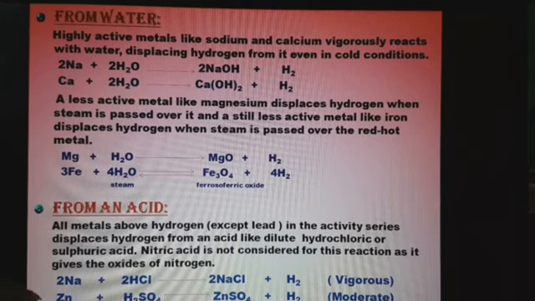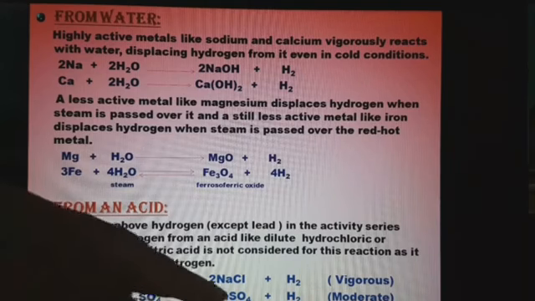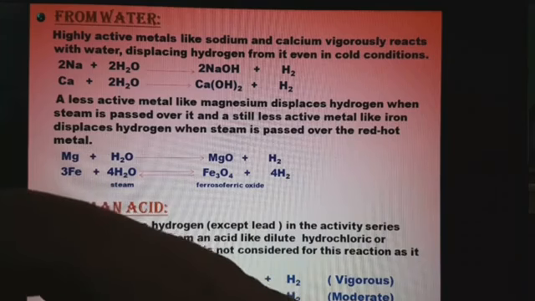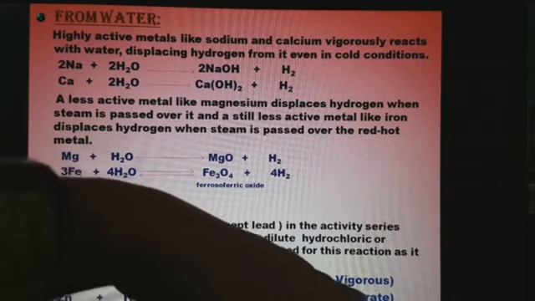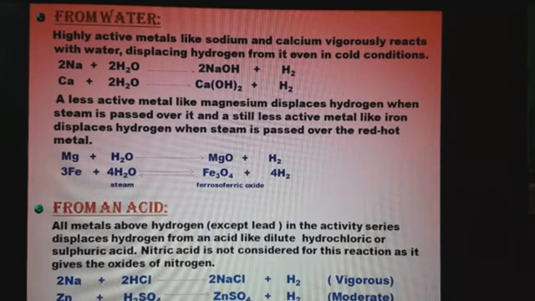Okay, and let's see how zinc displaces hydrogen from sulfuric acid. Zinc sulfate is formed and hydrogen gas is being released. So this is a moderate reaction, because zinc is not very much active as compared to sodium, calcium and potassium. So these things you have to keep in mind while you study about the metals.